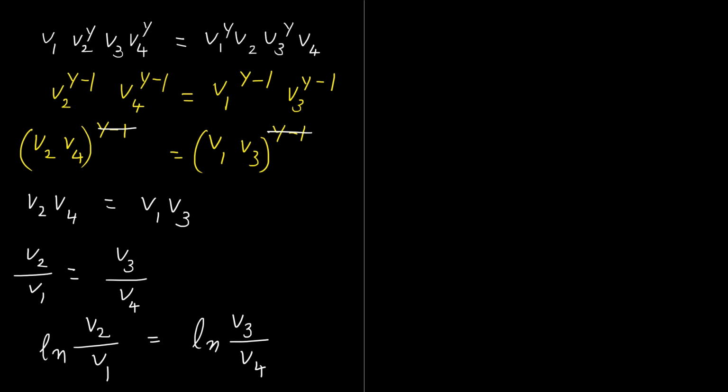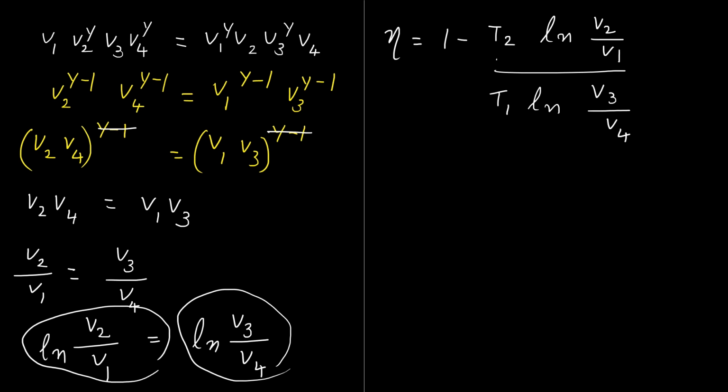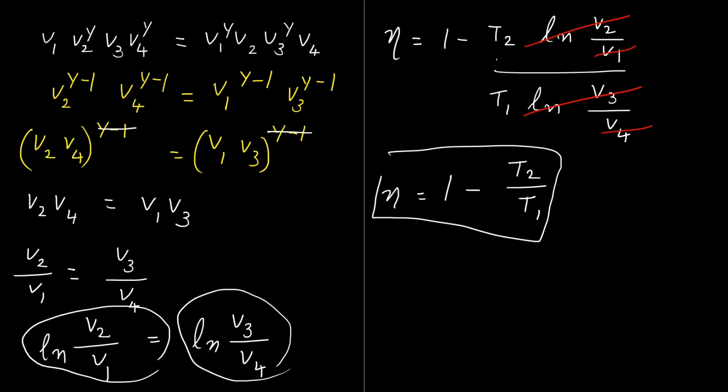We have obtained the relation efficiency eta is equal to 1 minus T2 into natural log V2 by V1 divided by T1 natural log V3 by V4. When we apply this, natural log V2 by V1 and natural log V3 by V4 get cancelled. So efficiency eta is equal to 1 minus T2 by T1. So we have derived an equation to calculate the efficiency of Carnot engine.